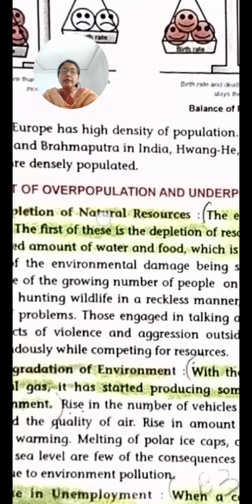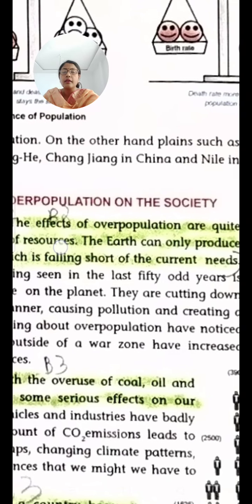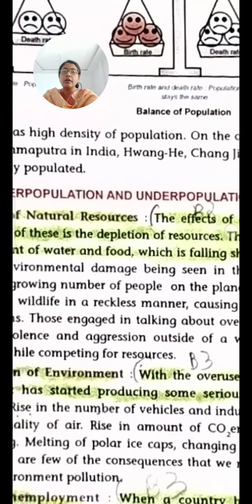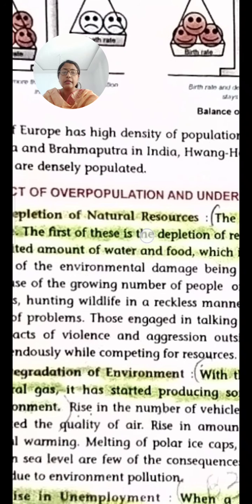On the other hand, plains such as the Ganga and Brahmaputra in India, Huang He and Changjiang in China, and the Nile in Egypt are densely populated.